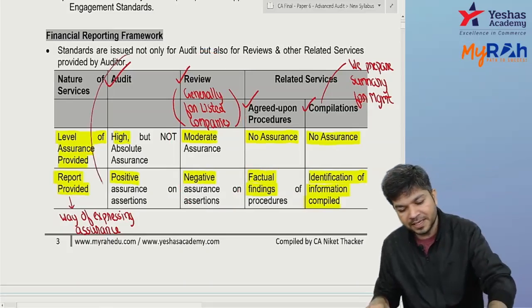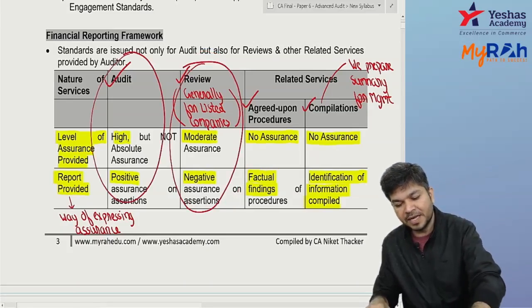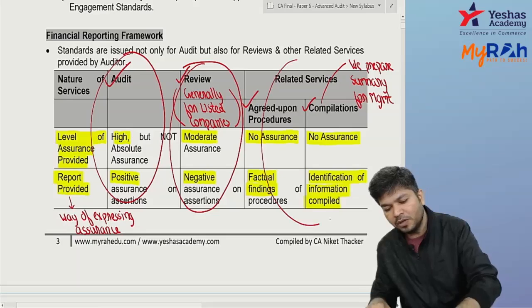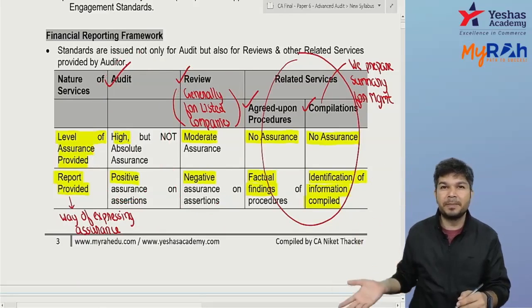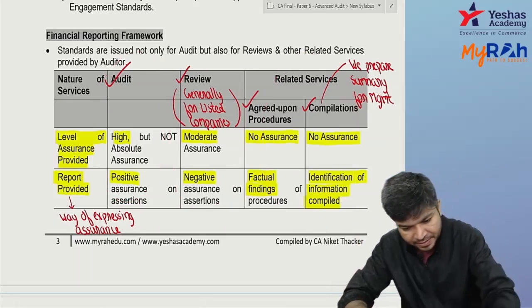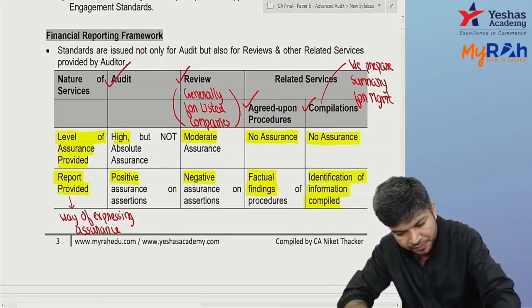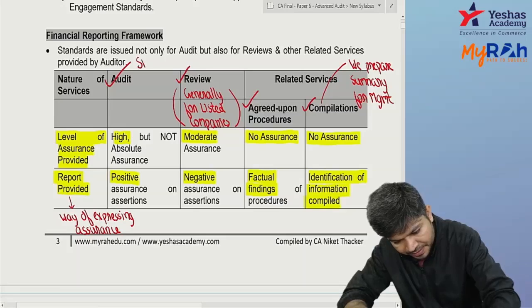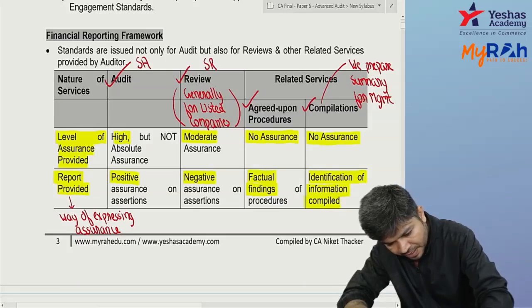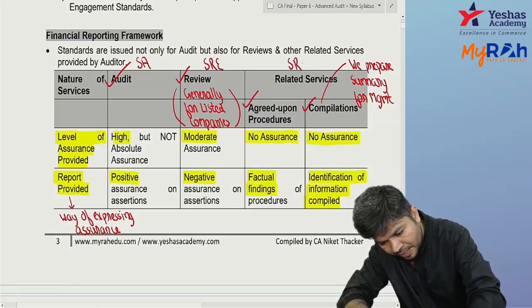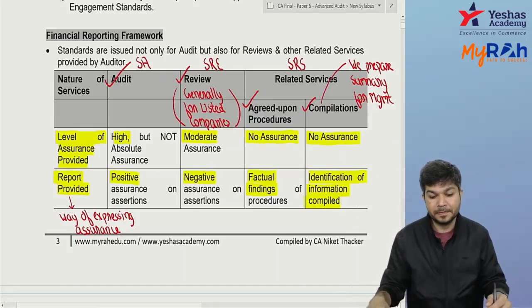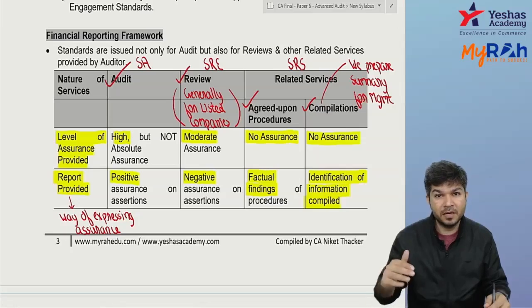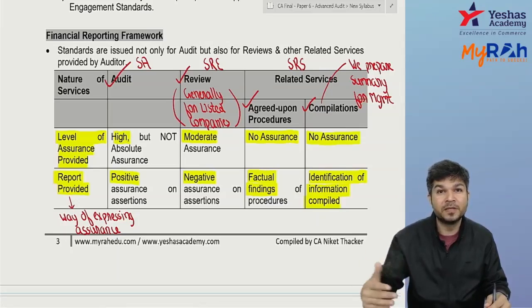The audit is SA, review is SRE, and all your standards related to related services, agreed upon procedures and compilation, are called SRS. So can I say we understood? Now we have here SA, SRE, SRS. Did you understand this? The standards are not just for audit, but also for reviews and other services also.